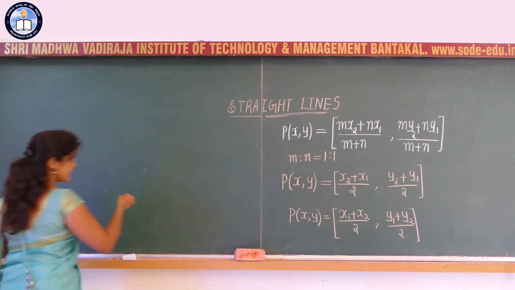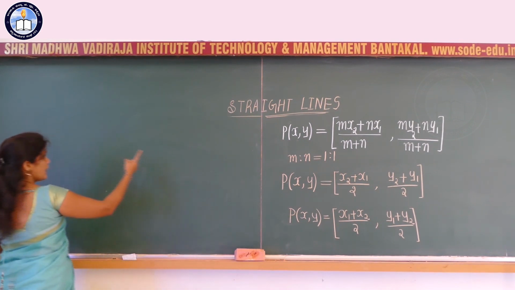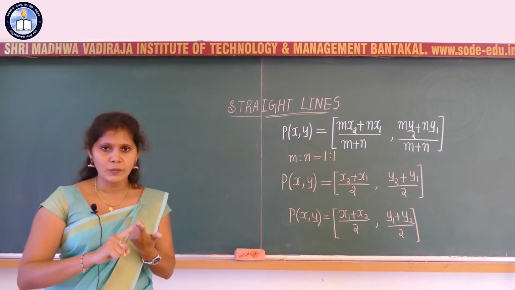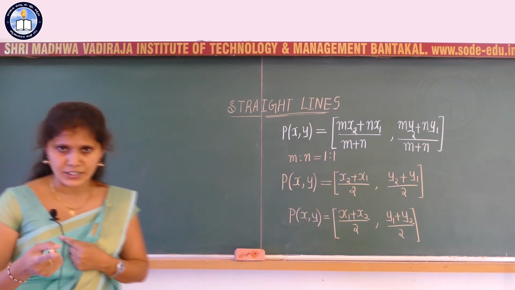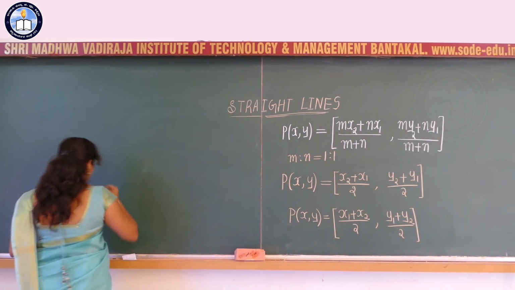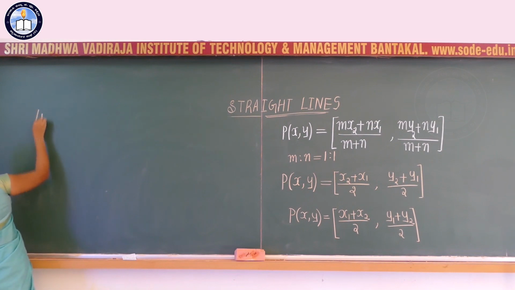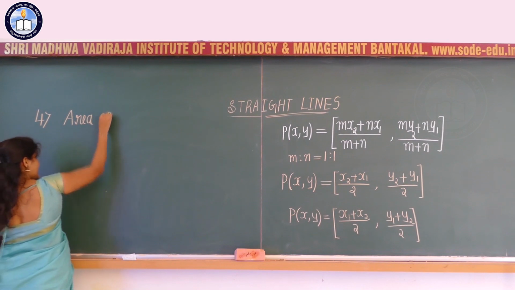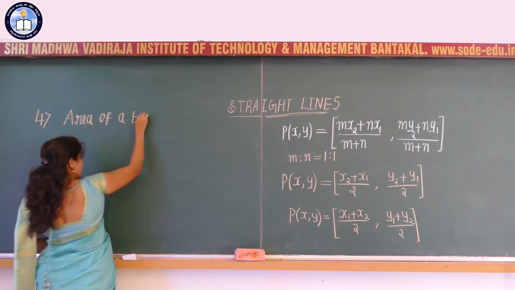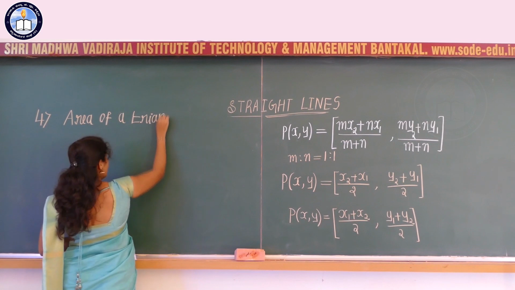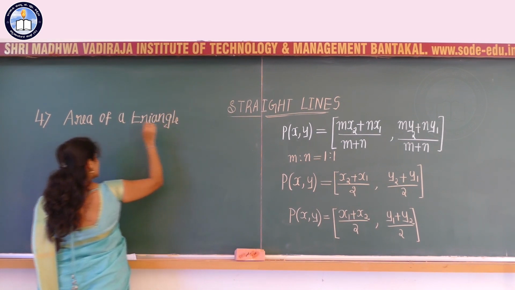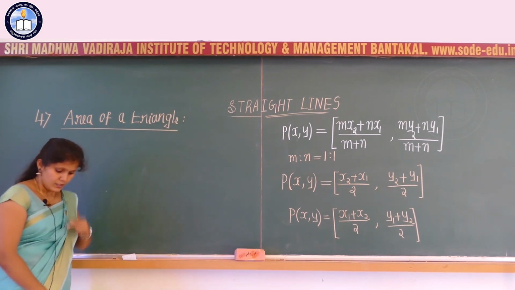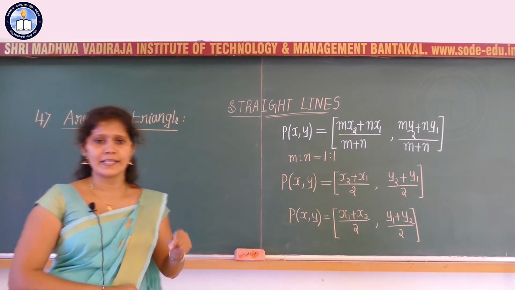Let me consider the introductory part. Already we have completed coordinates of a point, the distance formula, and after that the section formula. The fourth one is the area of a triangle. So what is the area of a triangle? If any 3 points are given with the coordinates, how to find the area of a triangle?